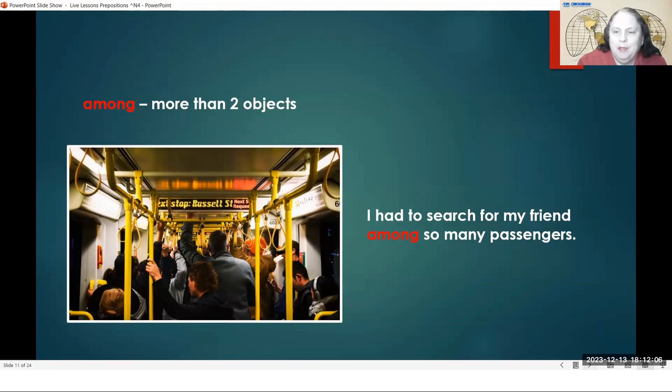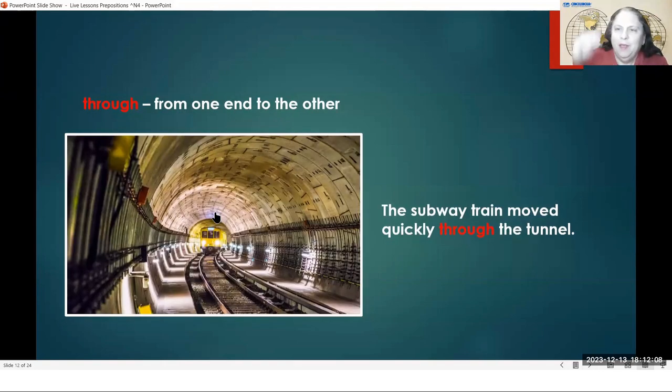But the train is going under the ground. And so they have dug, let's see if I can show here, they have dug this thing right here, which is called a tunnel. So for example, if you want to go over a mountain, a long time ago, people used to have to go up the mountain and then down the other side of the mountain.